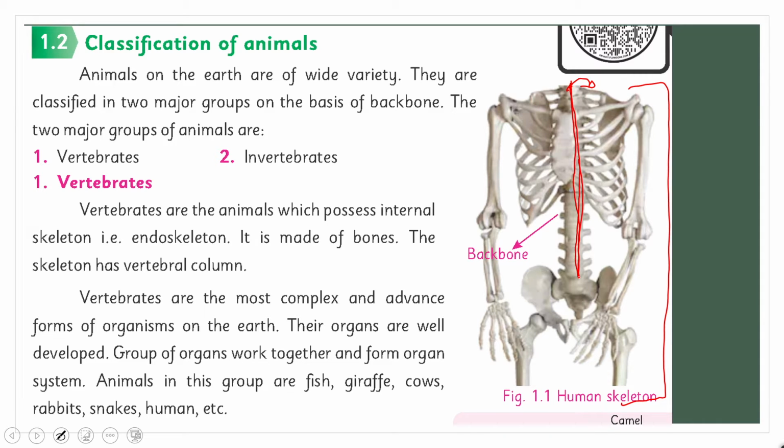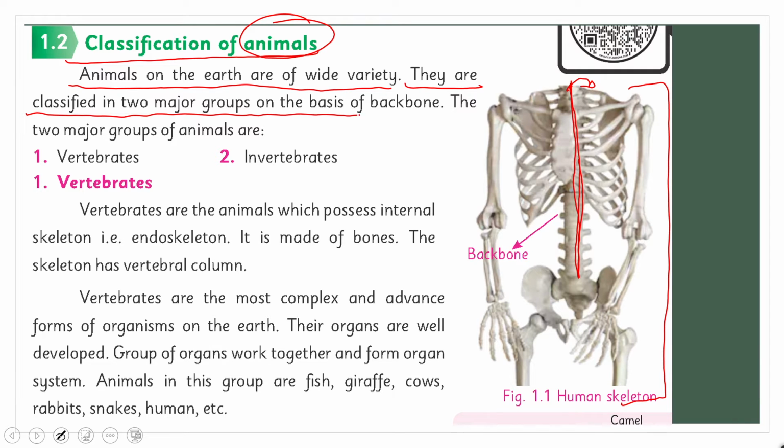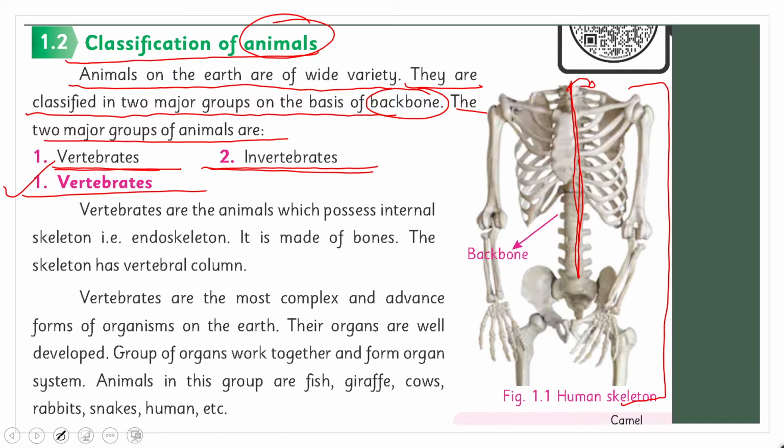Listen to me carefully and put your fingers where I will read. Classification of animals. Animals on the earth are of wide variety. They are classified in two major groups on the basis of backbone. The two major groups of animals are vertebrates, invertebrates. Now we will talk about vertebrates first. Vertebrates are the animals which possess internal skeleton, that is endoskeleton.